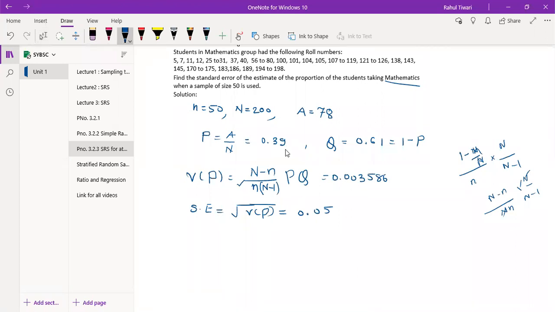Then you take this small p. Then I think it will work.